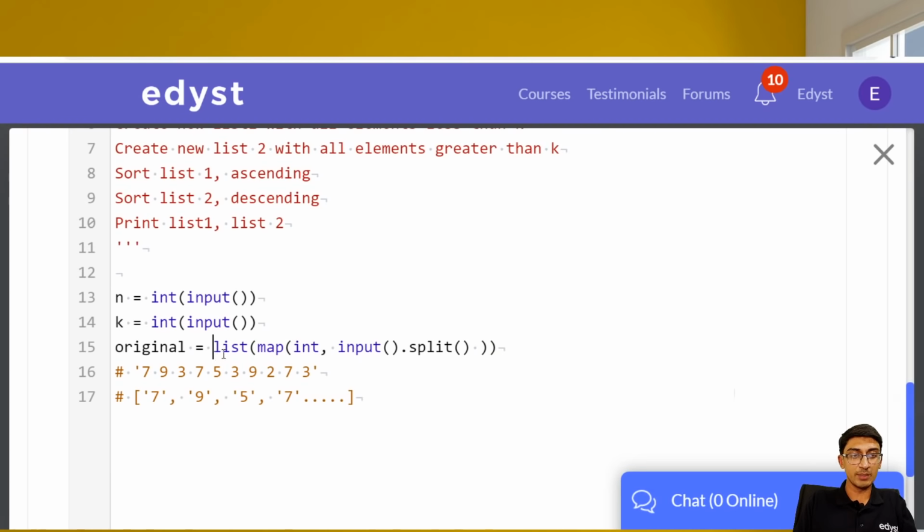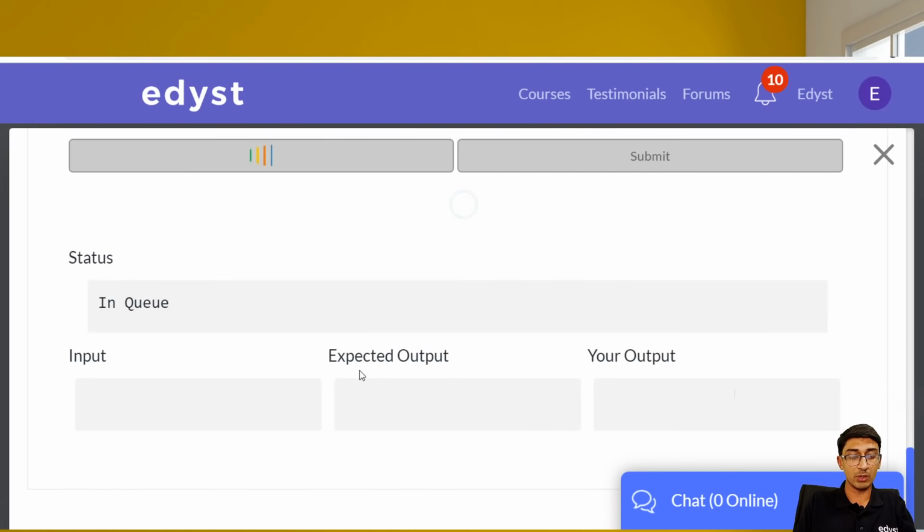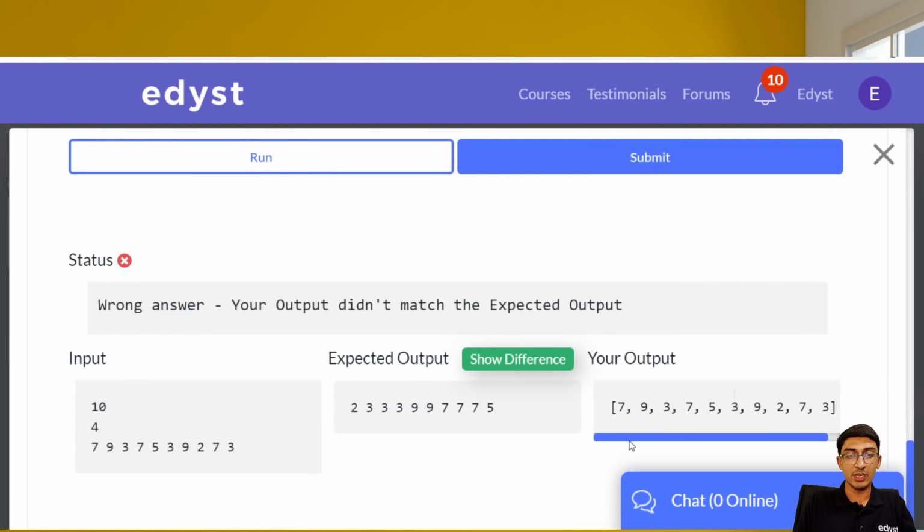What this basically means is it is going to map each of the inputs to an integer and then convert that entire thing to a list. That's what it's doing over here. Just to see if we are right, let's print the original list and see if we get the right output or not. All right, you see we have got the original list over here, all in integers.